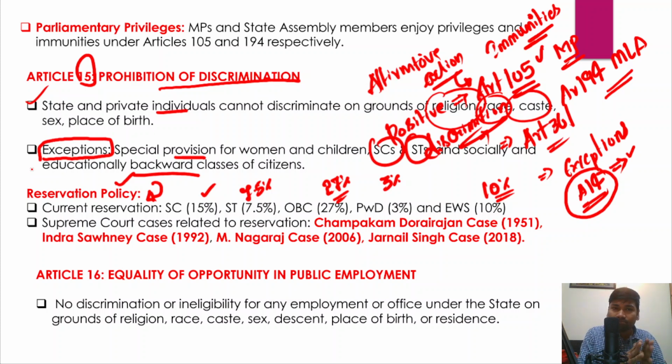And in fact, there are some cases which are specifically related to Article 15 of the Indian Constitution or the reservation policy that has been followed in India. For example, the Champakam Dorairajan case of 1951, in which the reservation policy was challenged as it violates Article 15. However, the Supreme Court upheld the reservation policy given for the advancement of socially, economically and educationally backward classes, to correct the historical injustice.